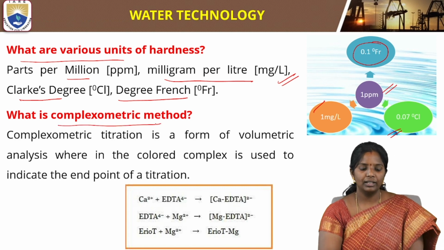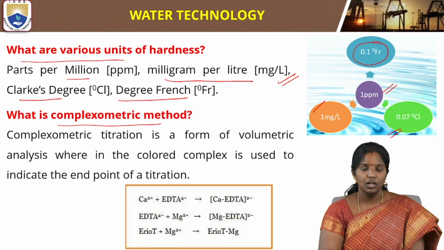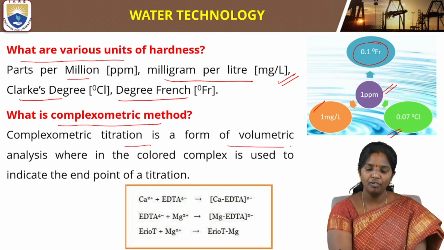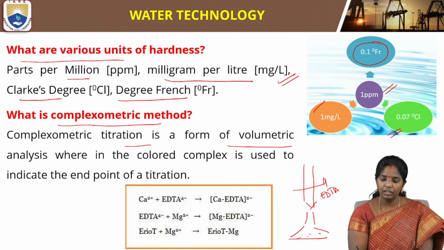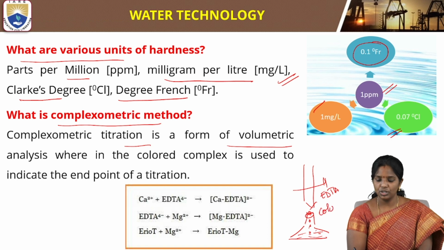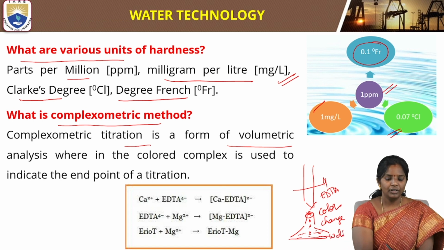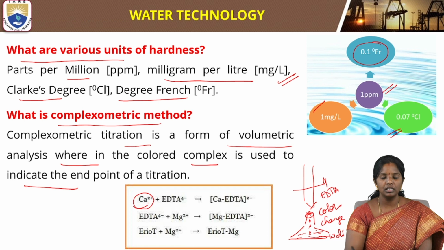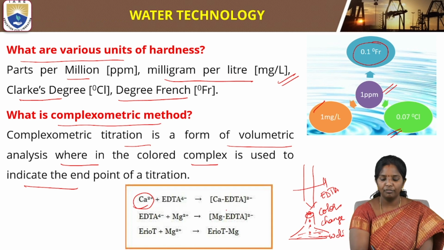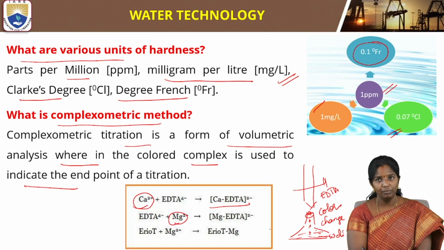What is complexometric titration method? So complexometric titration is a form of volumetric analysis. Here we will be taking a burette containing EDTA and we titrate with the hard water. We take the hard water and titrate. There is a color change for this water because of colored complex formed, indicating the endpoint. The calcium ions that are present in the water will combine with the EDTA and form calcium EDTA, and magnesium will form magnesium EDTA.